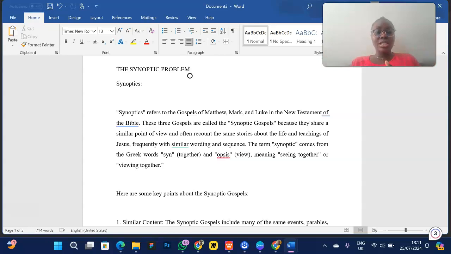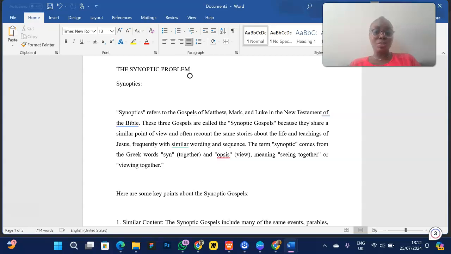So synoptics refers to the Gospels of Matthew, Mark, and Luke in the New Testament of the Bible. So we have 3 Gospels, right? Matthew, Mark, and Luke, and they are called the Synoptic Gospels because they share a similar point of view and often recount the same stories about the life and teachings of Jesus, frequently with similar wordings and sequence. Sometimes you even realize that their wordings are actually similar, and the sequence, the arrangement of the stories of Jesus, are actually similar in the 3 of them.